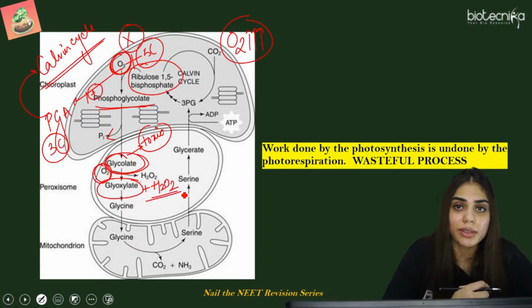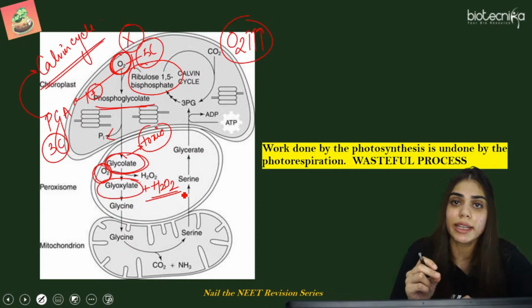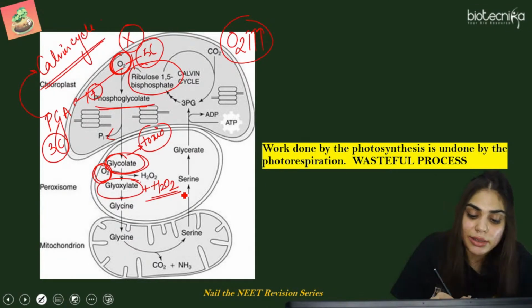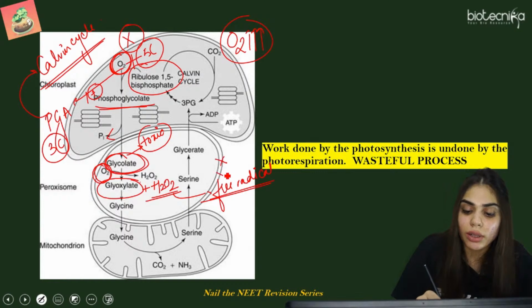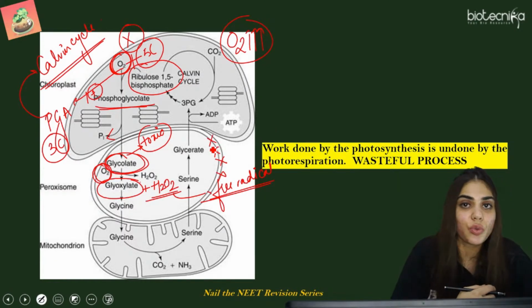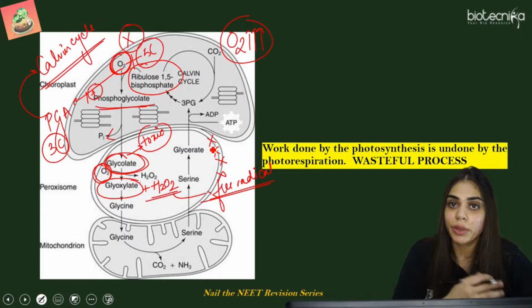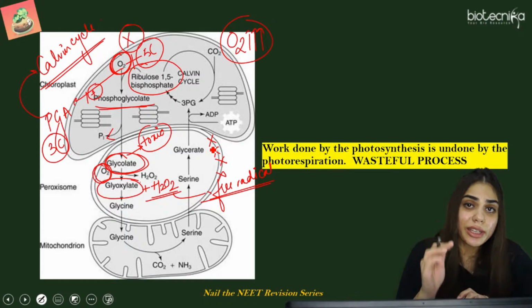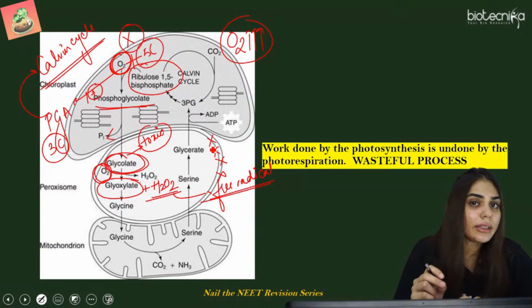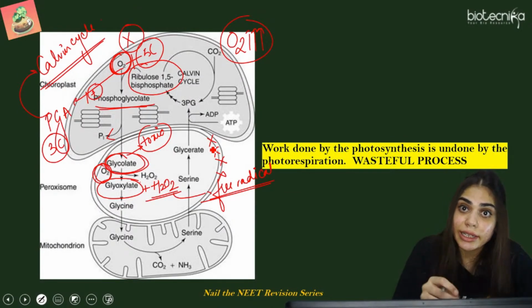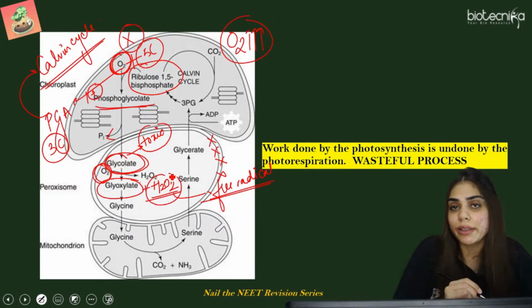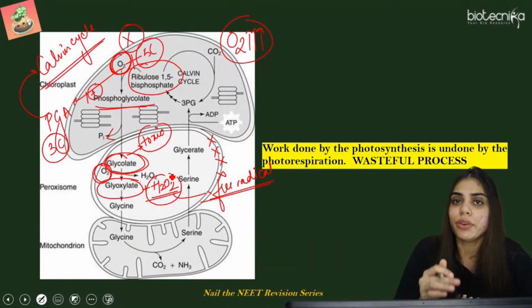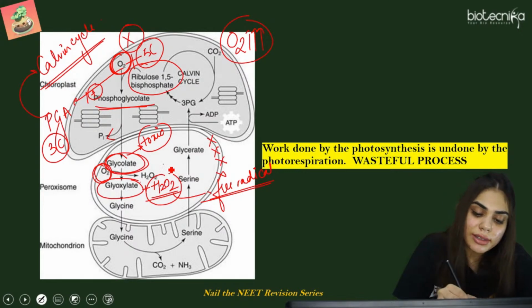Now this hydrogen peroxide is again a stressing agent for the cell. Why? Because it is a free radical. What it does? अगर ये लंबे समय तक मेम्ब्रेन के पास रहेगा, it will damage all the membrane. So how C3 process will take place? How glucose will be formed? Because it is going to damage the membrane. So this hydrogen peroxide, it is formed in the peroxisome and it is degraded here itself. So what is the place where hydrogen peroxide is formed? It is peroxisome itself, and this peroxisome is taking care for the degradation of this molecule. So this is degraded here.